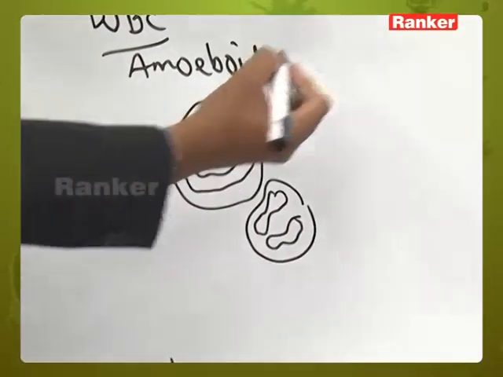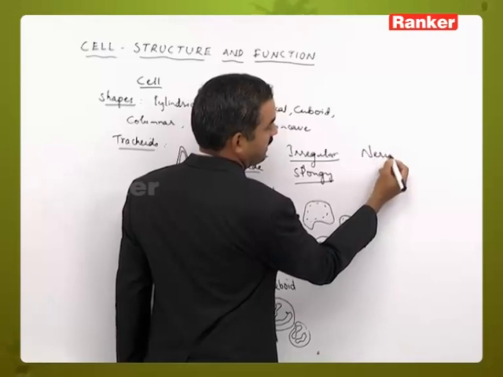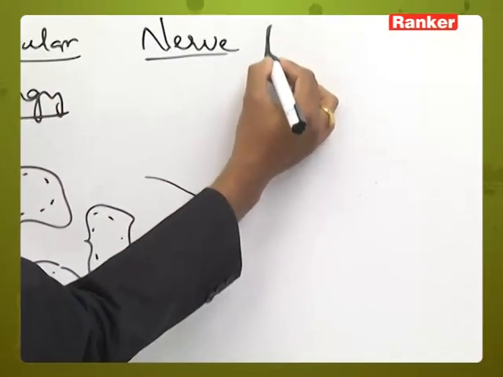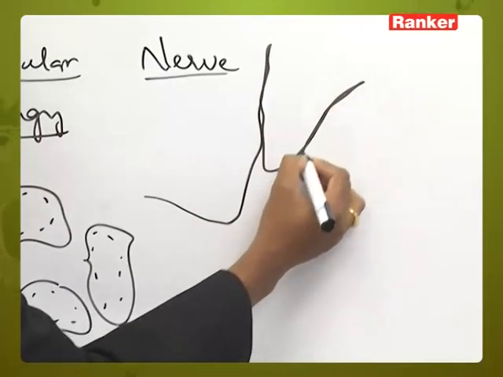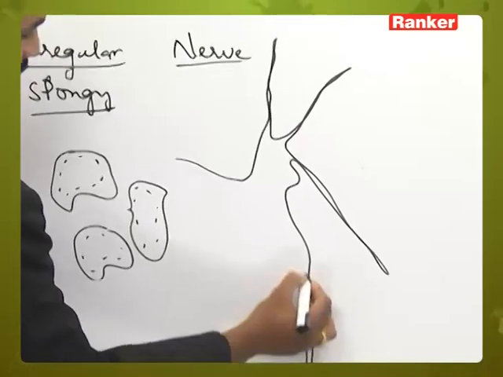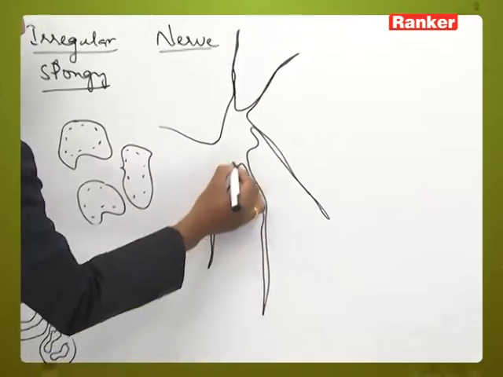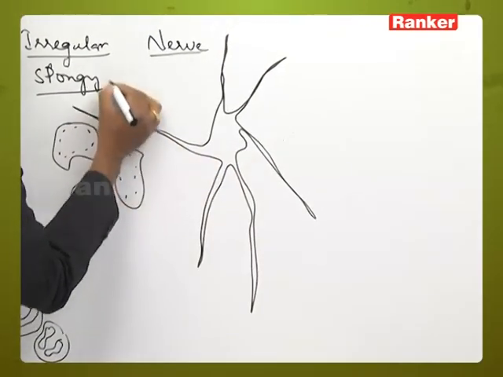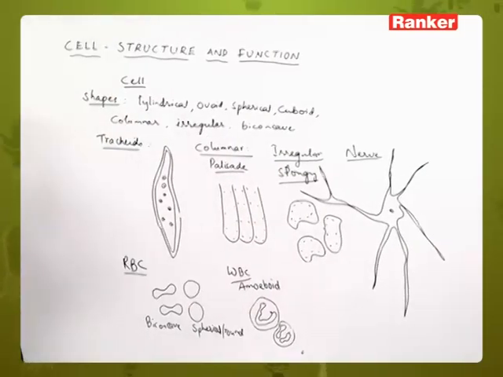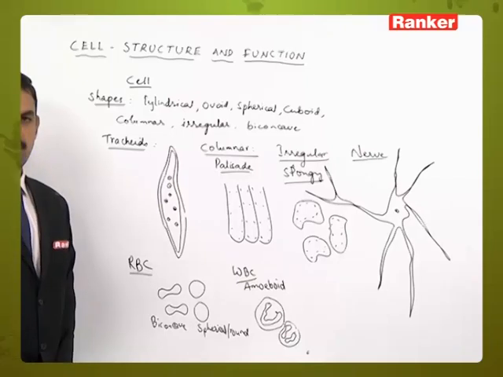And if you take the nerve cell, which is considered the longest one, it contains branched structures with elongated nature like this, with a nucleus in the center. So likewise, if you see the structure, there is a lot of variation.